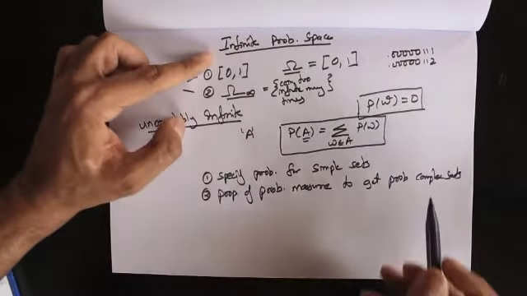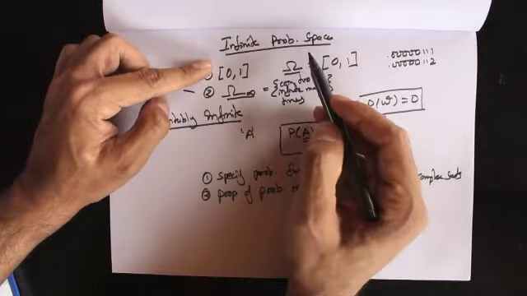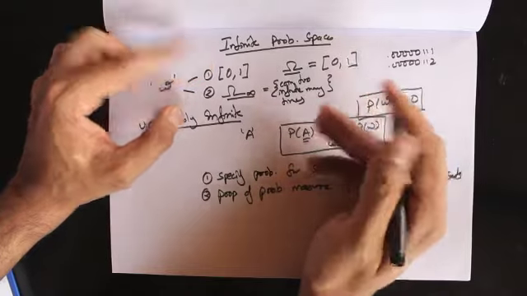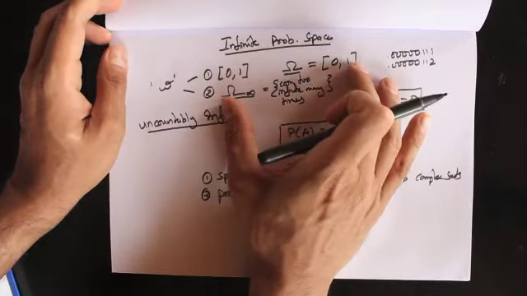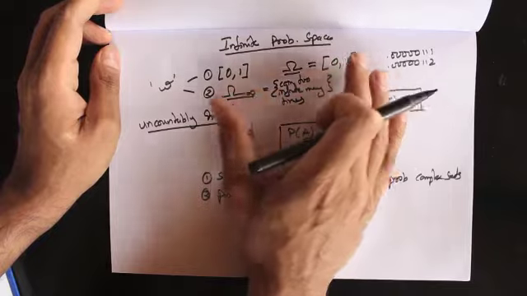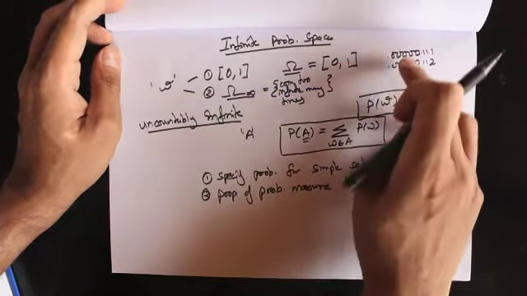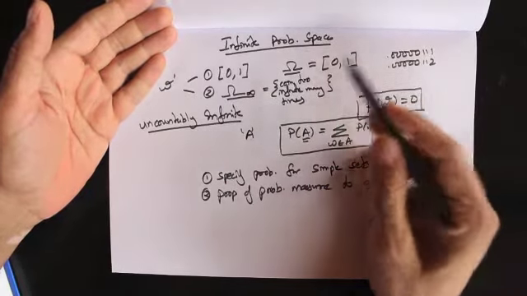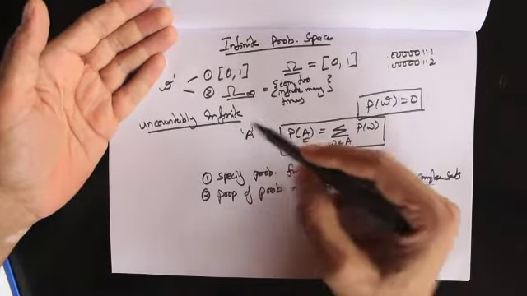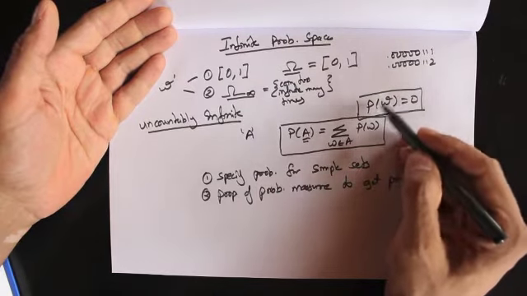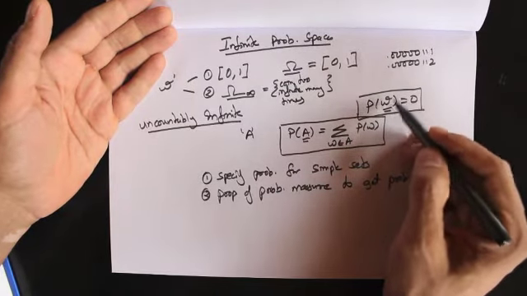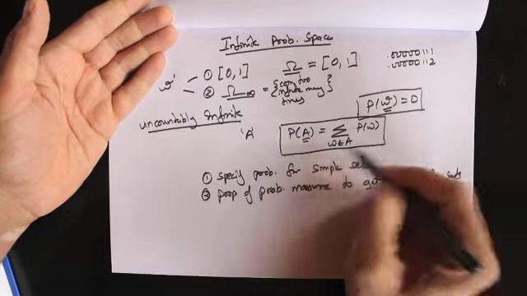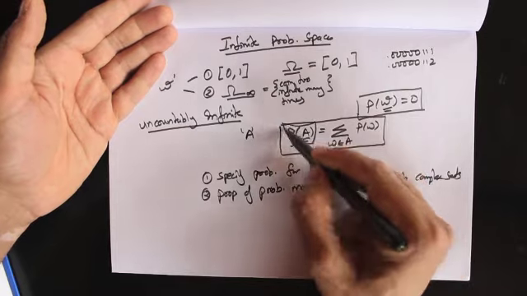So just to recap again, we want to discuss infinite probability space because we are considering two experiments where the possible number of outcomes is infinite. Now, it's not just infinite, they are uncountably infinite. That means that we cannot put the outcomes in a particular sequence. And the problem we have with an uncountably infinite sample space is that the probability of any particular outcome is going to be equal to 0. Hence, we cannot use this formula to calculate the probability of a particular event.